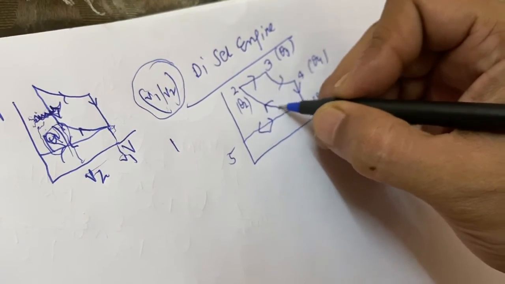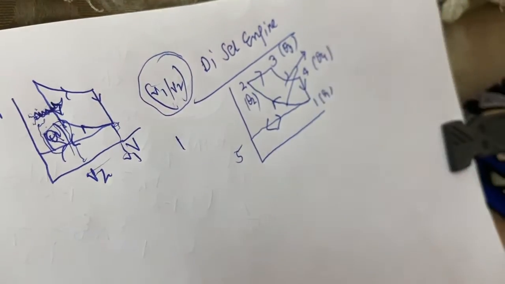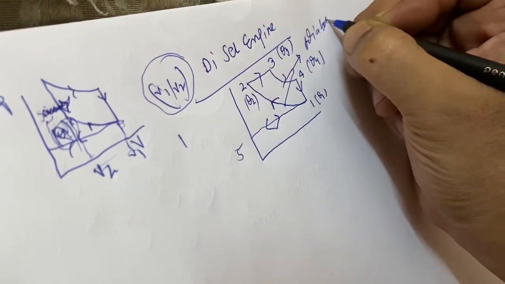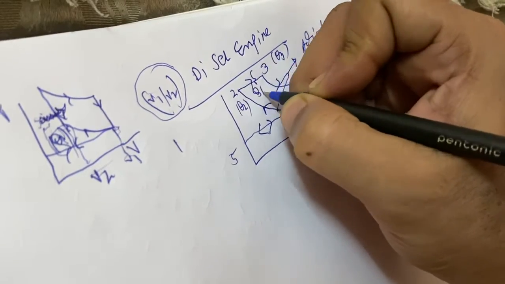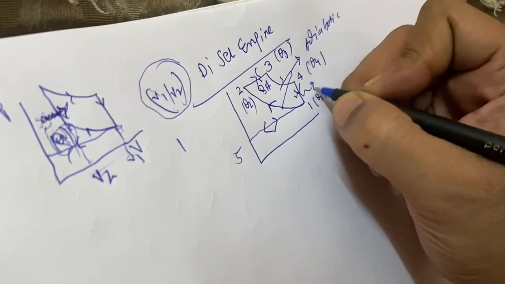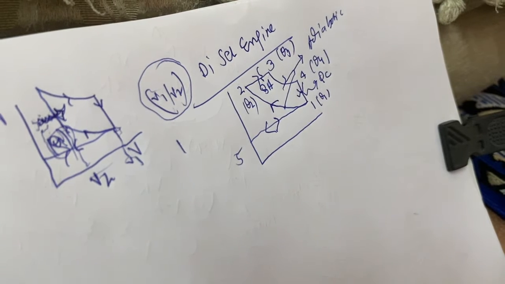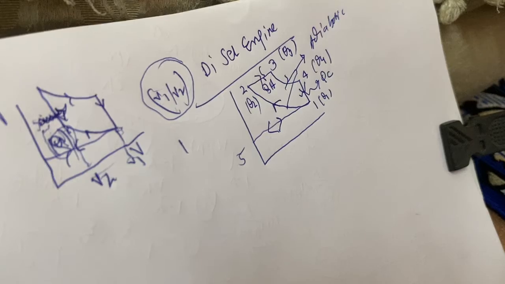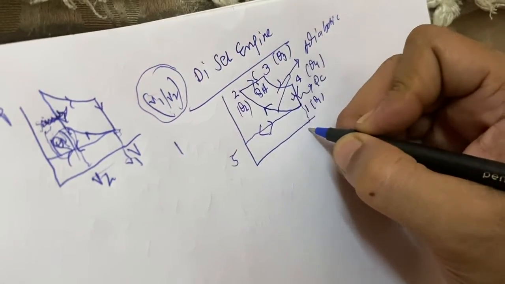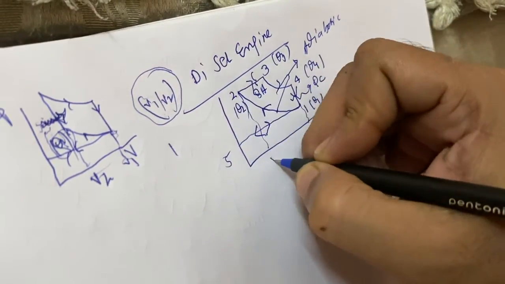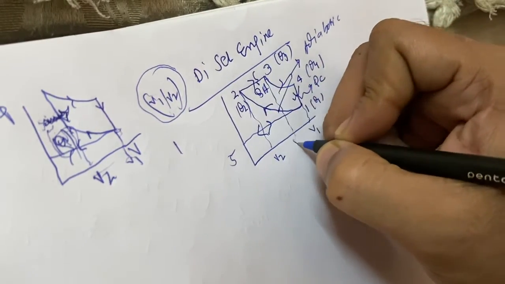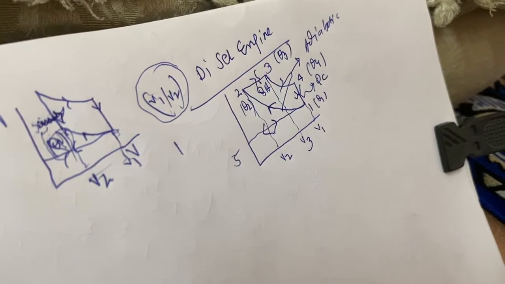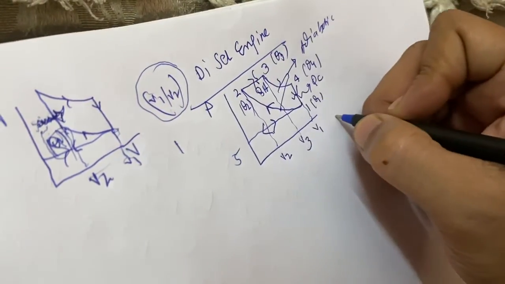These two processes are adiabatic. QH heat is taken in here and QC heat is rejected here. This is V1, this is V2 and this is V3. This is the cyclic process of the diesel engine in the PV diagram.